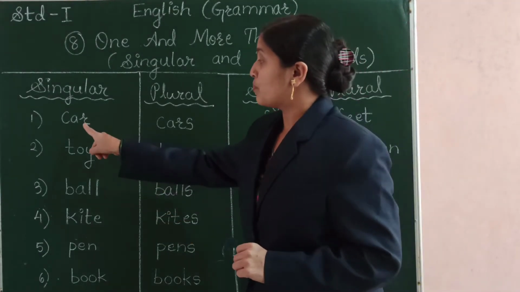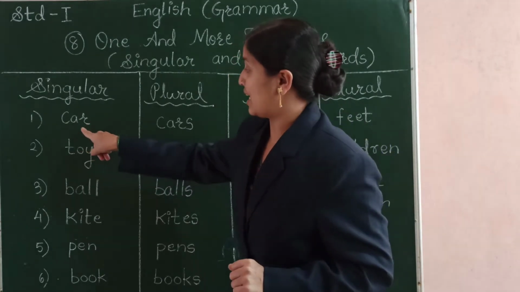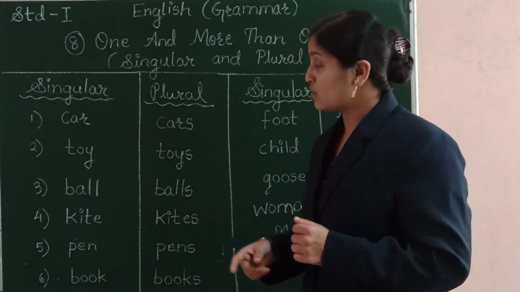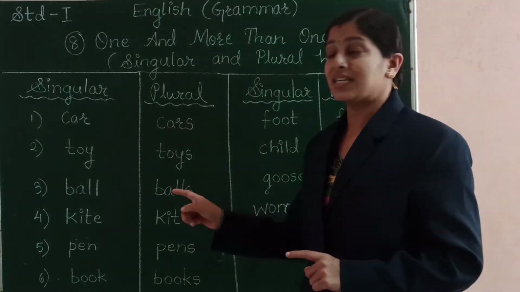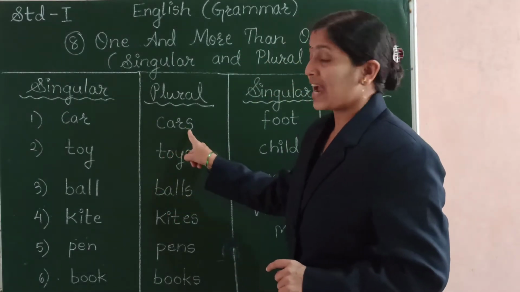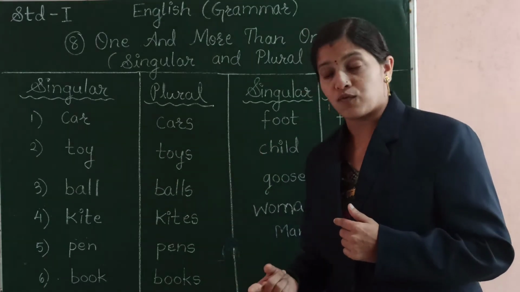So what is done? When there is only one car, I call it car. But when the number of the car increases, we call it cars. So what is done? S is added to this noun. S is added because it is changed to plural form.